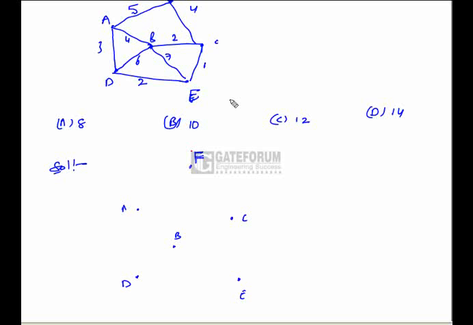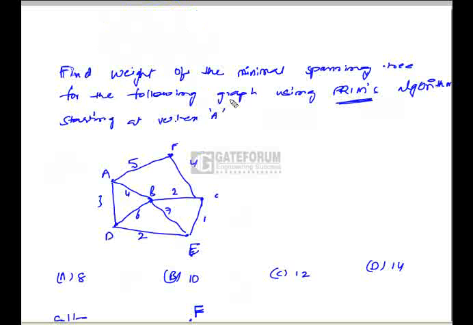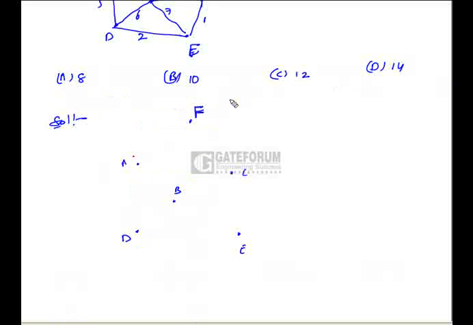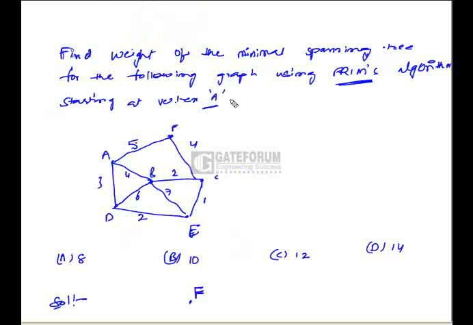A graph is given and we have to find the weight of the minimal spanning tree using Prim's algorithm. Starting with vertex A, the starting vertex is given as A. According to Prim's algorithm, we have to see the edges that are incident on vertex A, select the edge with minimum cost, and add that edge to the spanning tree.